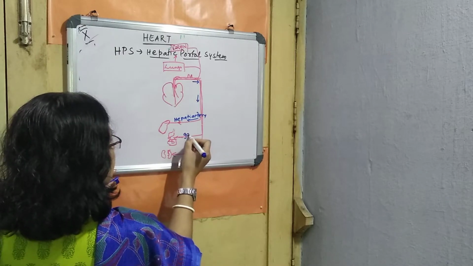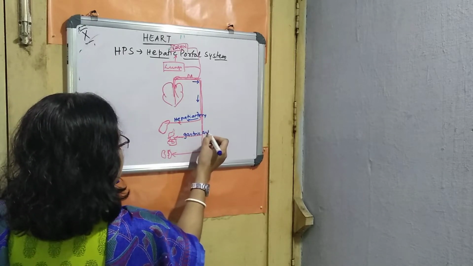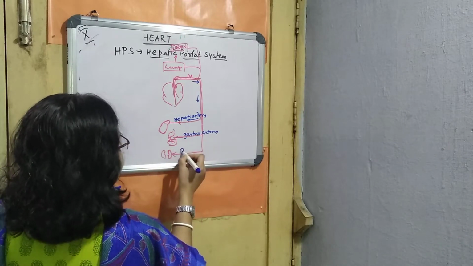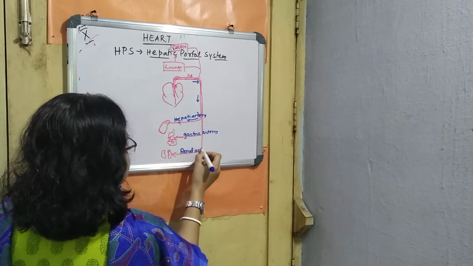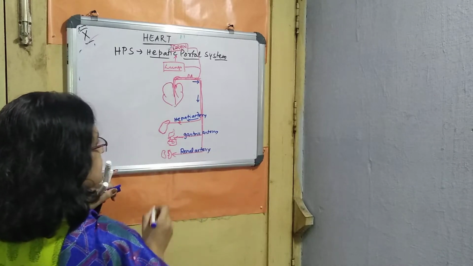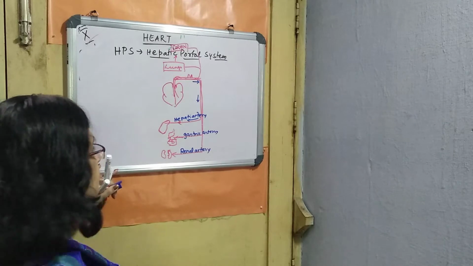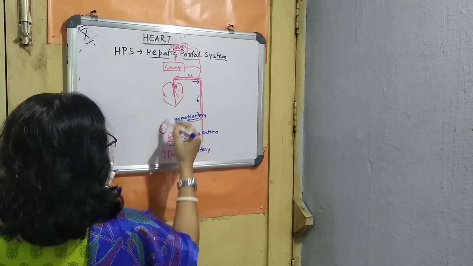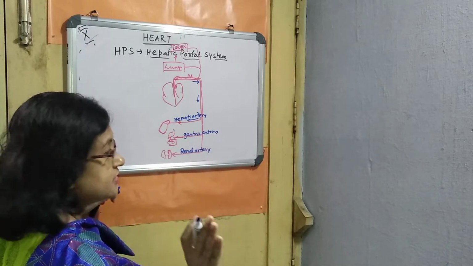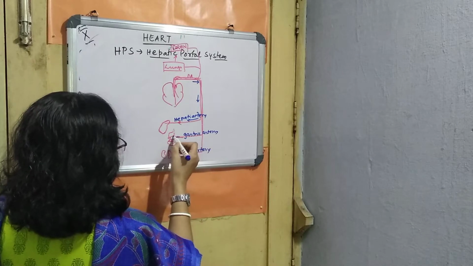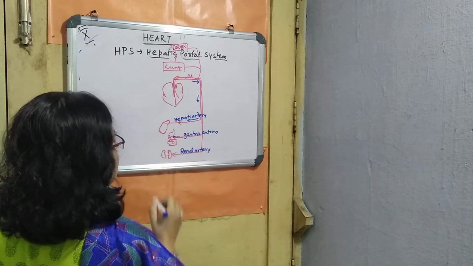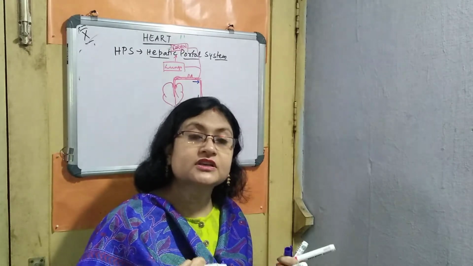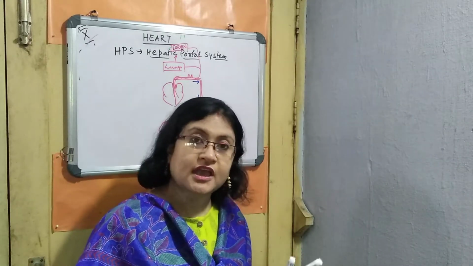This is the gastric artery. The gastric artery gives the oxygenated blood to the gut. And this is the renal artery, which is related with the kidney. The renal artery makes the oxygenated blood go to the kidney. So almost all the organs are getting the oxygenated blood. Since digestion is taking place in the stomach and intestine, the blood is also accumulating a lot of nutrients. Am I clear?